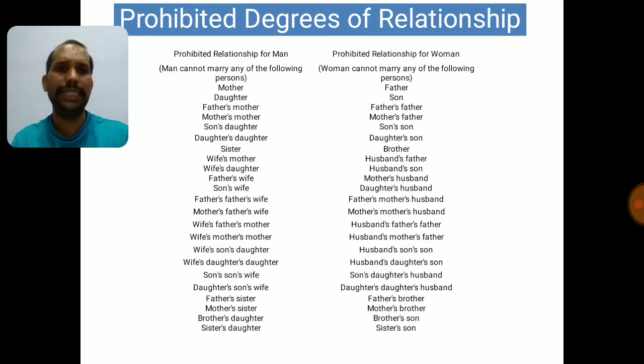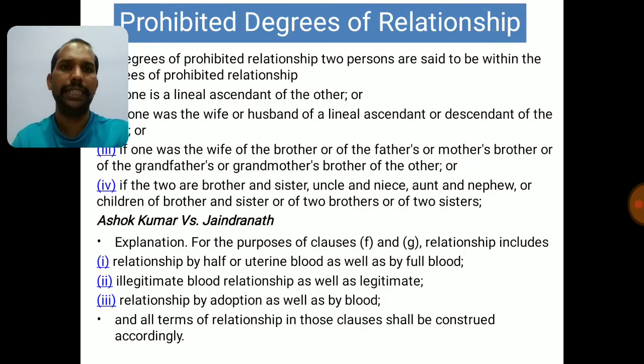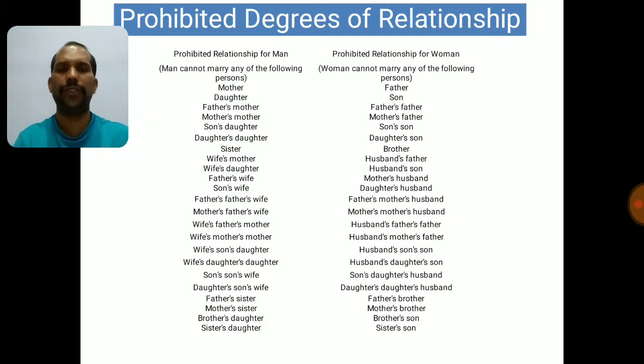So you can read all this and learn by heart the previous page where they have given G, 1 2 3 4. That part, if you can write in the exam, excellent. Or you can give a few examples of this and say prohibited degree of relationship is this, because in law it is very important what you understood about the concept, not writing the same language.